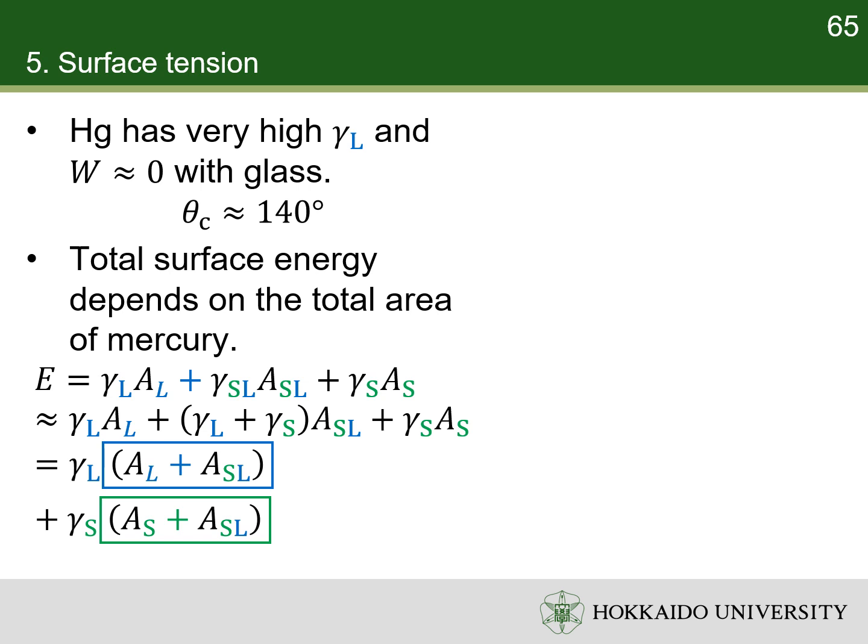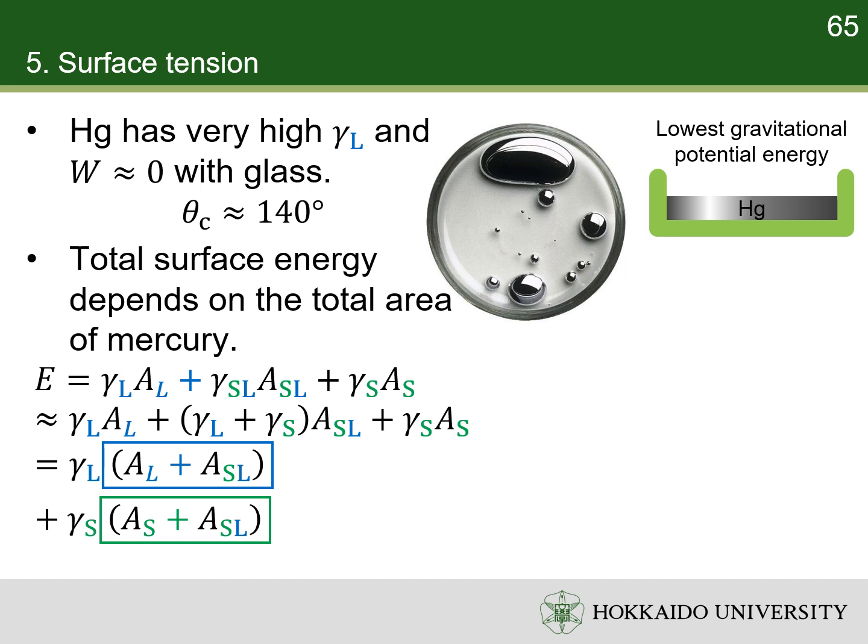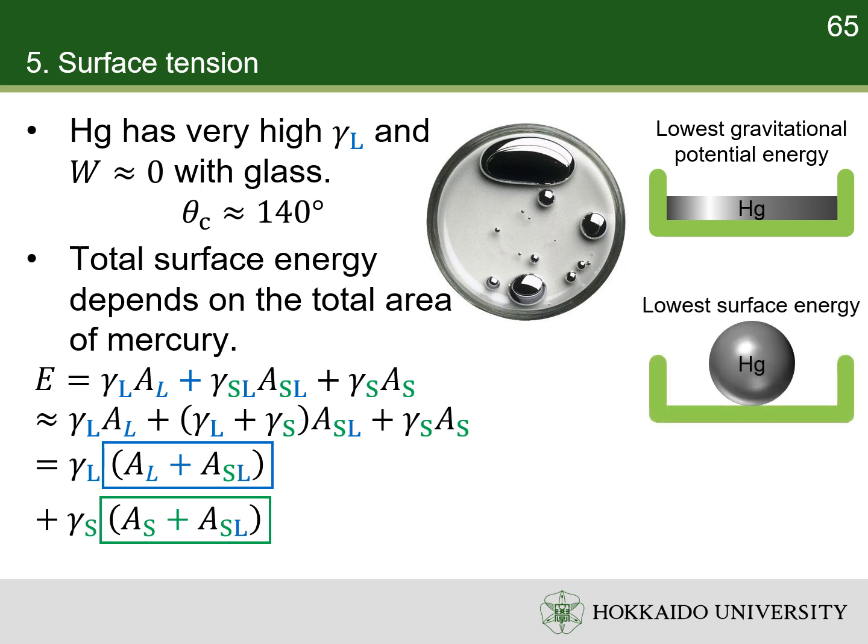Pouring mercury onto a horizontal flat glass results in a puddle. The liquid flattens out because that brings as much of the mercury to as low a level as possible to reduce gravitational potential energy. However, the surface tension, at the same time, reduces the total surface area to reduce the total surface energy. The result of the compromise is a puddle of a nearly fixed thickness.